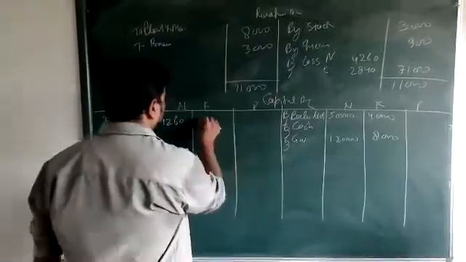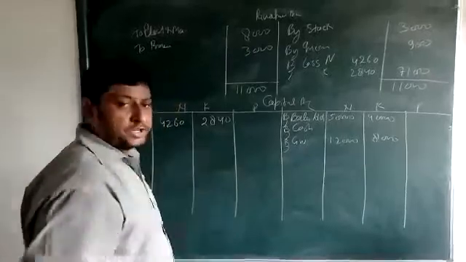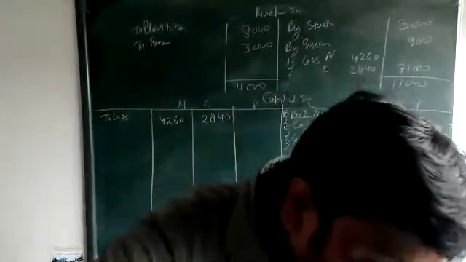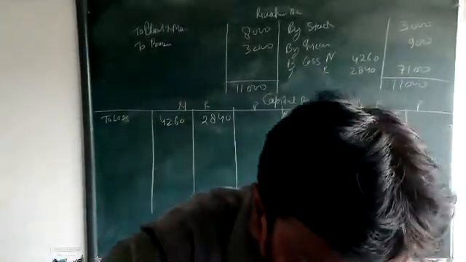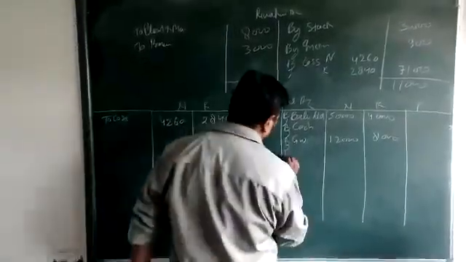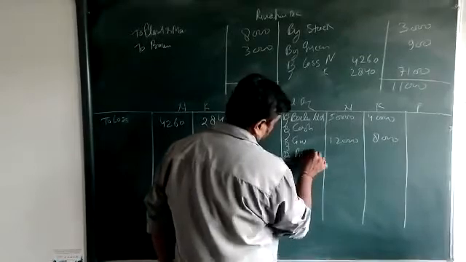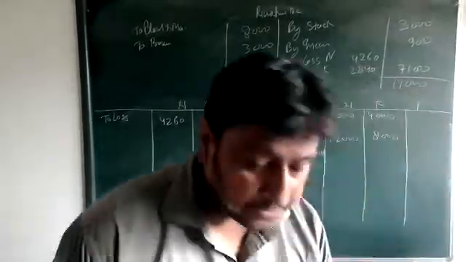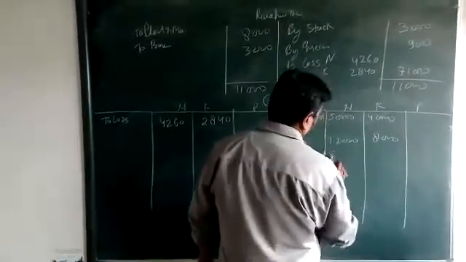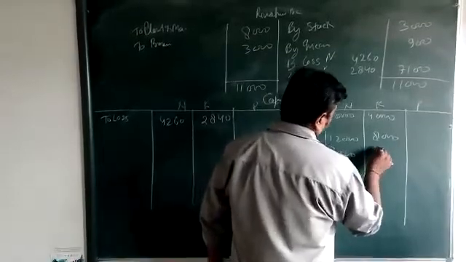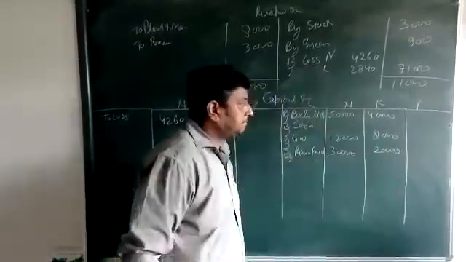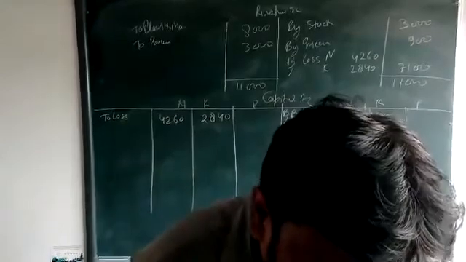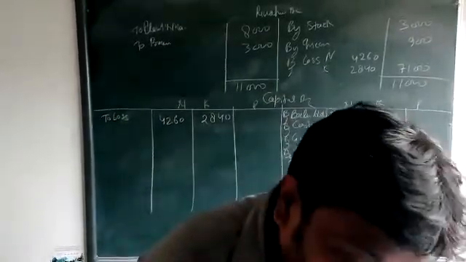Then this loss on this side: 4,260 and 2,840. Now just search for any reserve, any goodwill, any profit given. Reserve fund is there. Reserve fund amount, beta? 50,000. Divided in what ratio? 3:2. What amount will come, beta? Sir, 30,000 and 20,000.